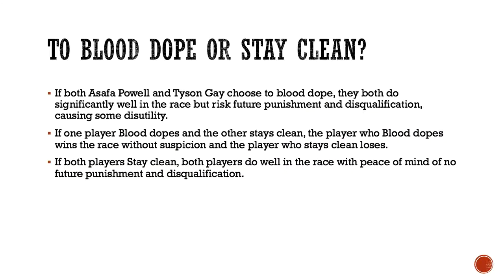Asafa Powell and Tyson Gay are training for an important race, and both players can either choose to blood dope and thus increase their chance of winning the race, or stay clean and risk losing but avoid disqualification. If both players blood dope, both players do well but risk being found out and banned from racing. If one player blood dopes and the other stays clean, the player who blood doped wins easily without suspicion, and the clean player loses. If both players stay clean, both players do well without the risk of future punishment and disqualification.